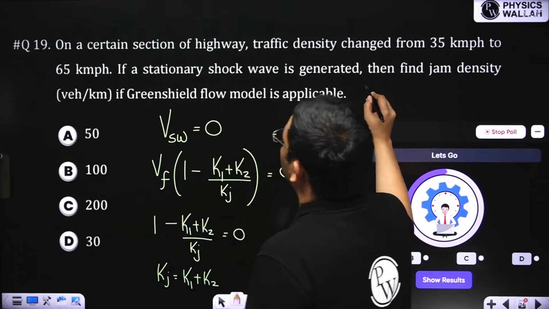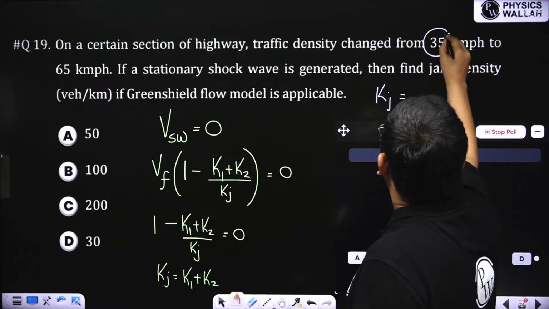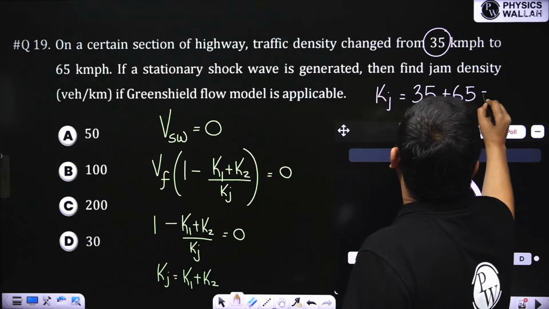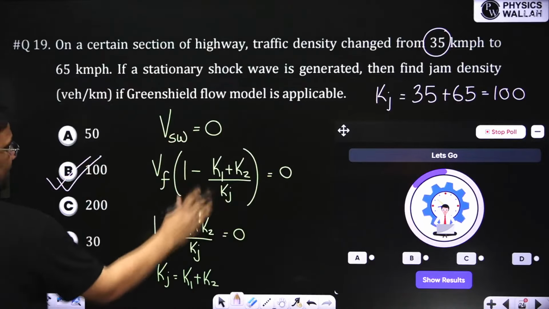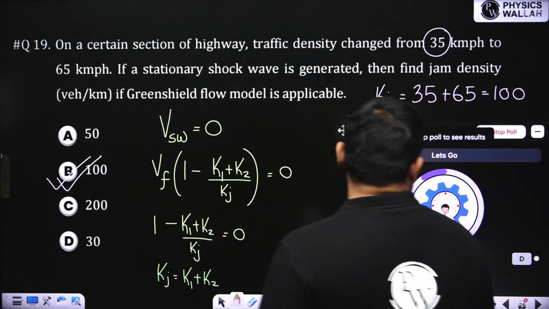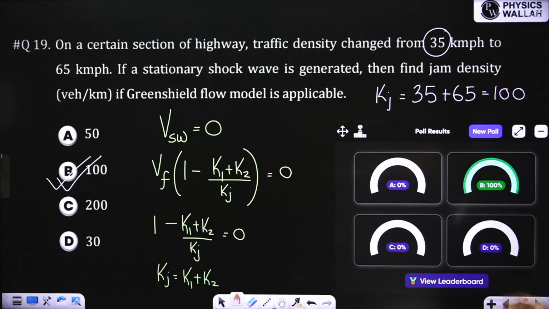So Kj will be equal to the density change from 35 to 65. So the right answer is 100. Just basic concept, if you know, you can easily solve this type of questions. Now, stop the poll. Very good.